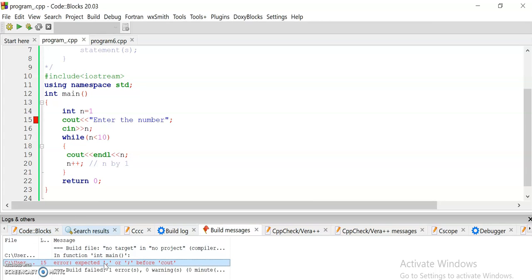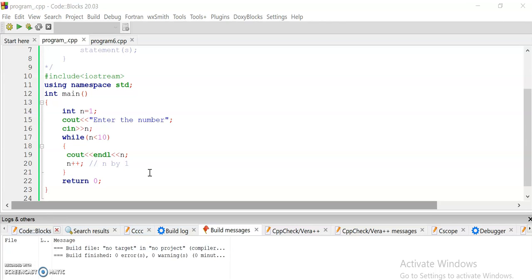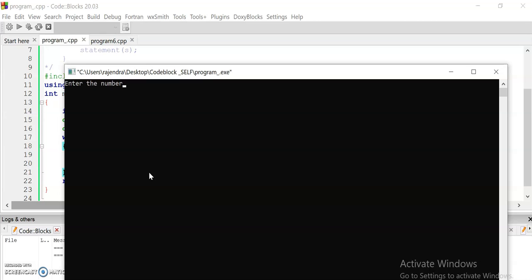It simply gives an error: expected semicolon before cout. So I missed a semicolon here. Now build the program. It built successfully. Now enter the number. I write 5. 5 is smaller than 10. So see, 5, 6, 7, 8 and 9.